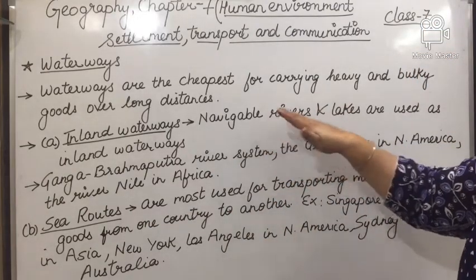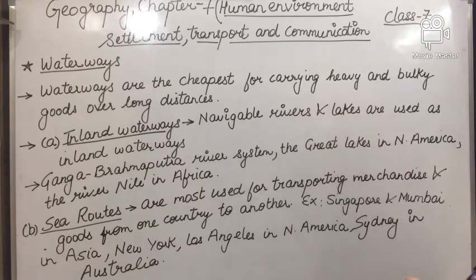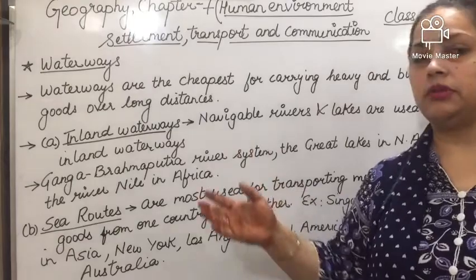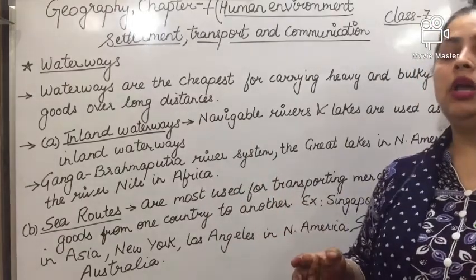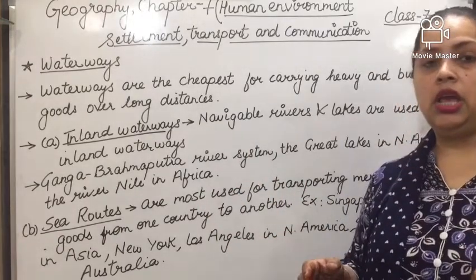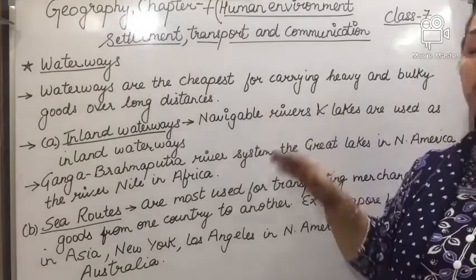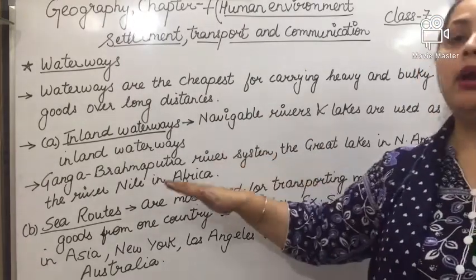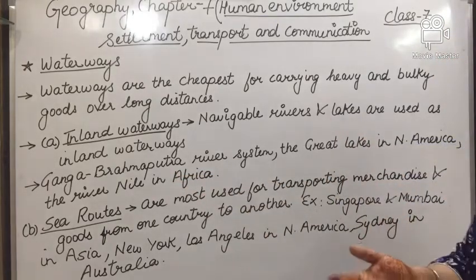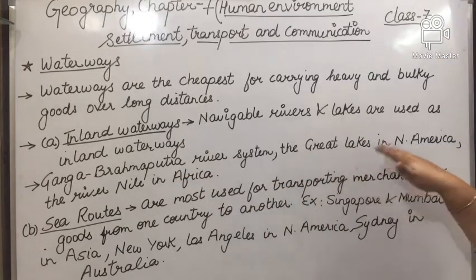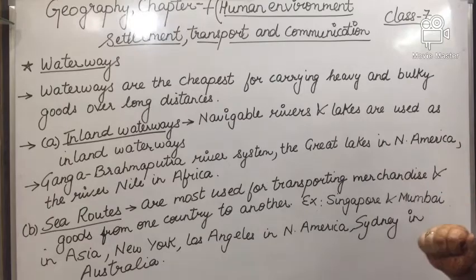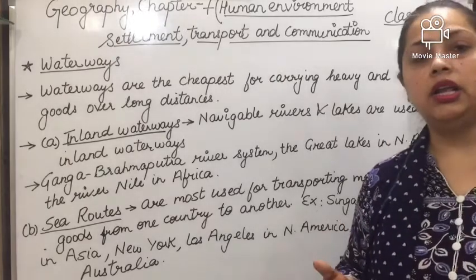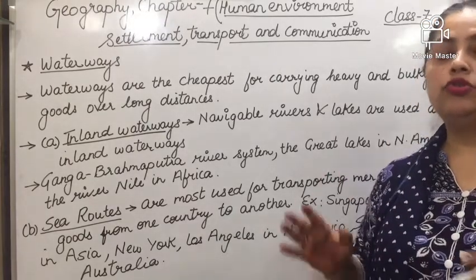Navigable rivers and lakes are used in inland waterways. If you want to travel within a country, these rivers or lakes are used. For example, the Ganga-Brahmaputra river system, the Great Lakes in North America and the river Nile in Africa.